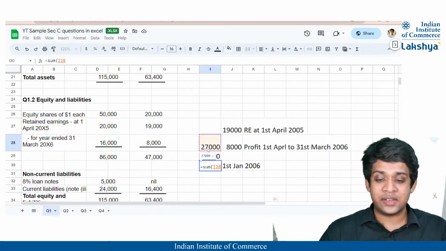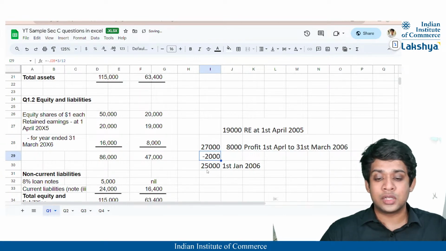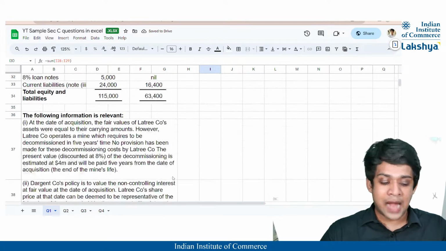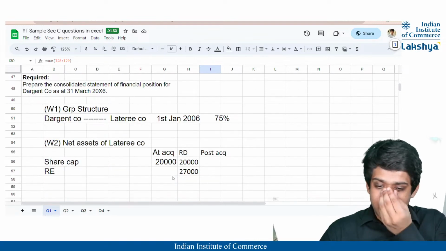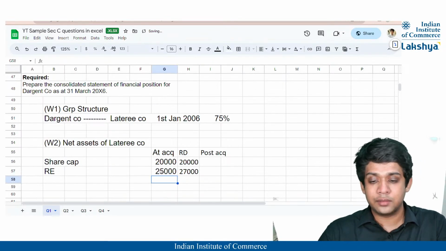So if I take 27,000, which is the total, and subtract the profit of 3 months, that is 2,000, I will get the retained earnings at acquisition, correct? So my retained earnings at acquisition are 25,000.